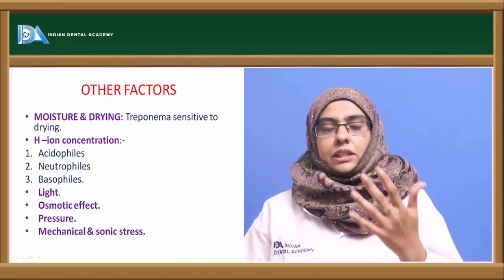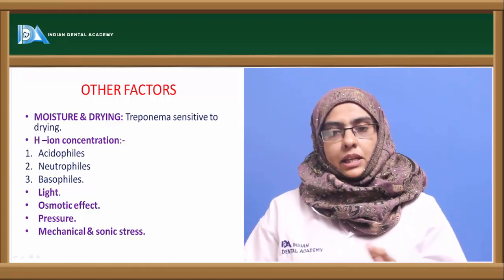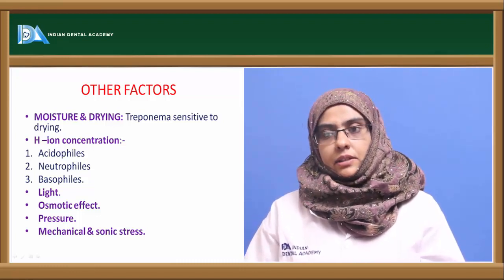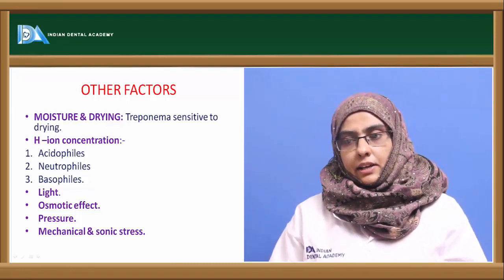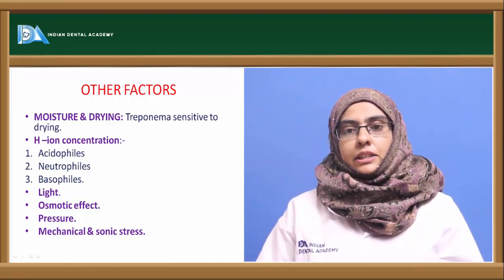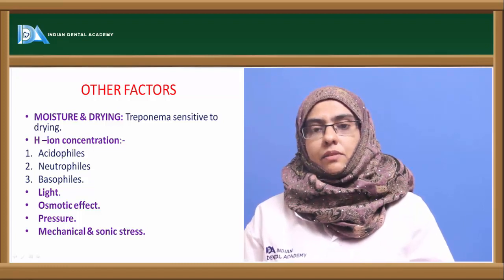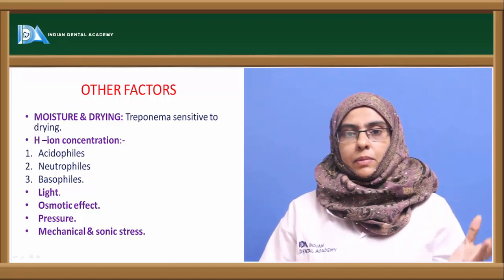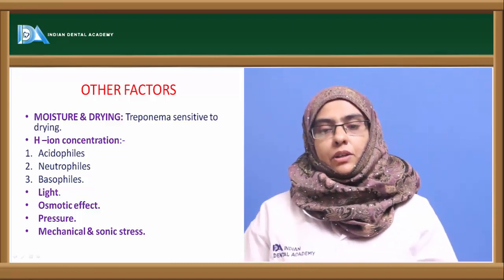As the pressure goes on increasing, it can rupture the cell wall and kill the microorganism. But there are certain organisms called barotolerant that can survive increased pressure in a particular environment. Ultimately, coming to mechanical and sonic stress, organisms usually get killed due to sonic stress by rupturing the cell wall of the organism. So these are the basic factors that make up the microorganism and their environment where they usually survive.